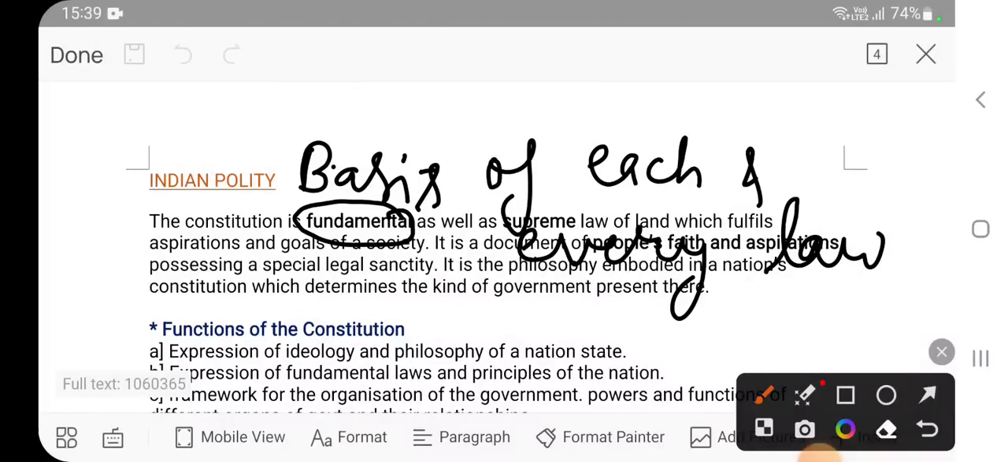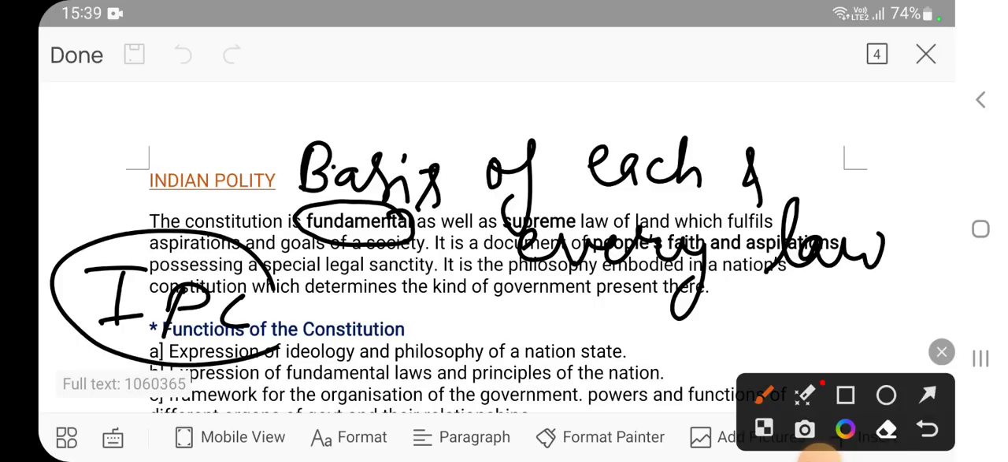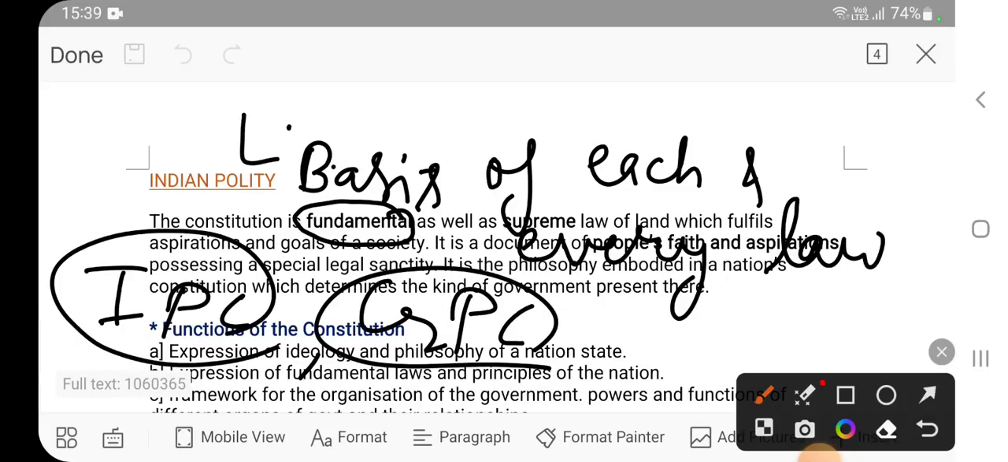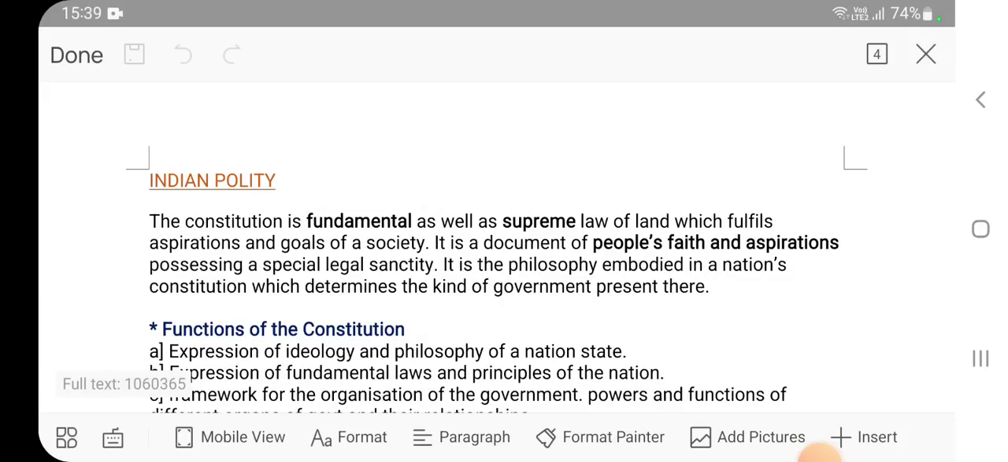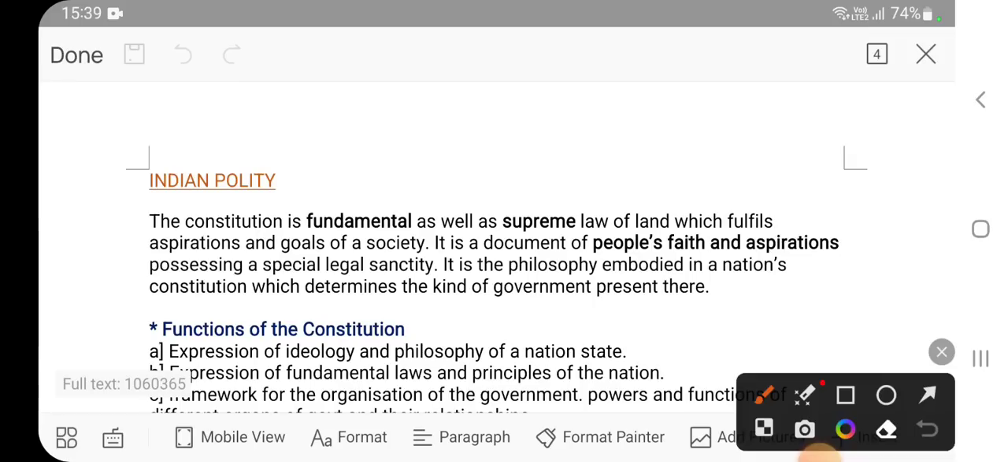For example, we have certain moral values in society, we have certain religious rituals, and we have so many laws. For example, we have the IPC, the Indian Penal Code, and the CrPC, the Criminal Procedure Code. We have labor laws, we have the Code on Wages. So many laws are there in India, but all the laws are based on the constitution. This is the meaning of fundamental: each and every law in the country should be based on the constitution. This is one definition.